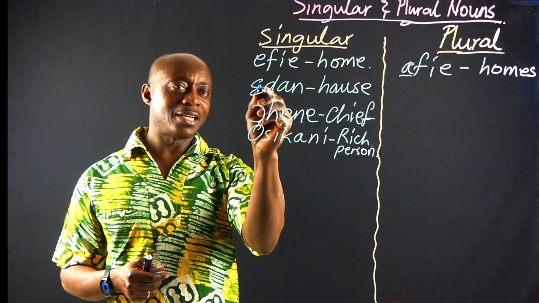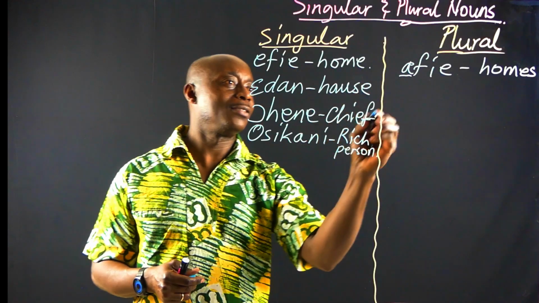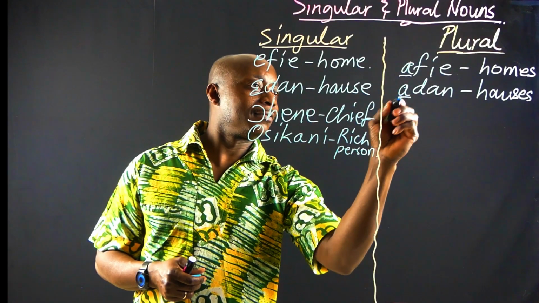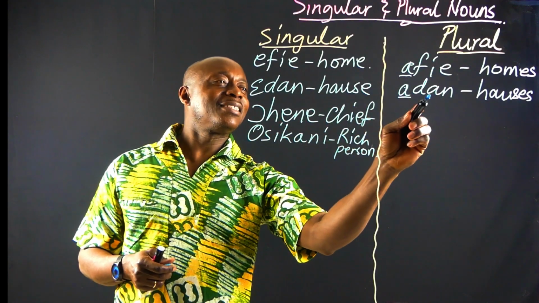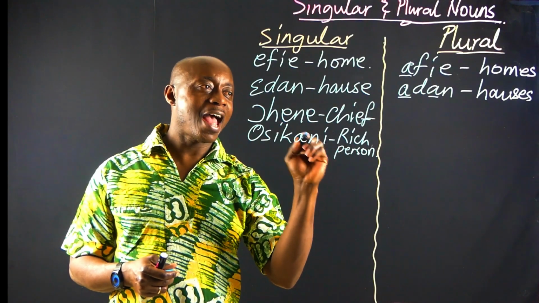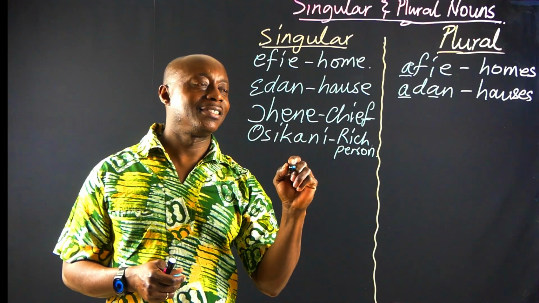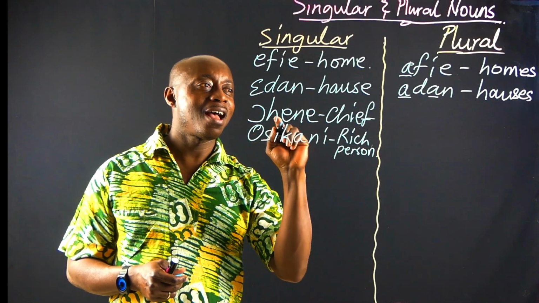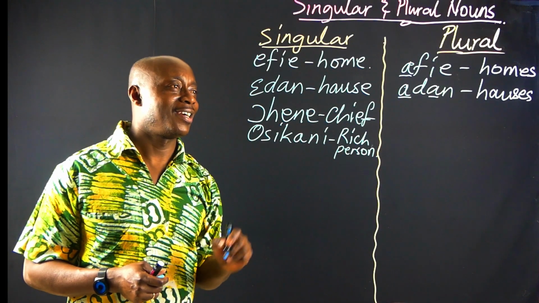Edan also will lose the e and take the prefix a. So we will get this: adan, houses. Adan. And listen to how this a sounds. It sounds like e, not a. It's not adan. It's what? Adan. So it sounds like a, adan, houses, adan.